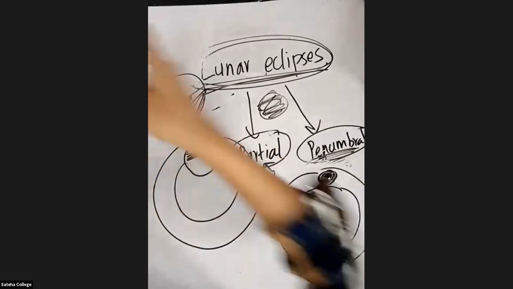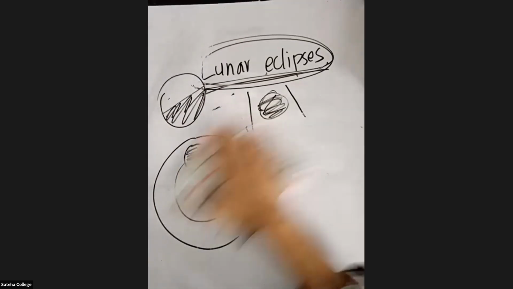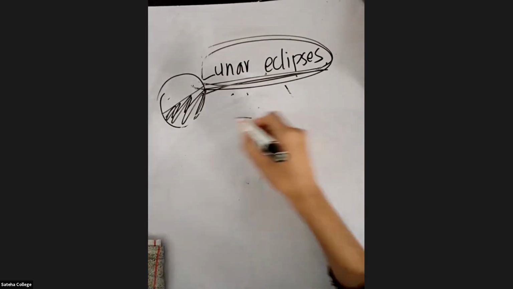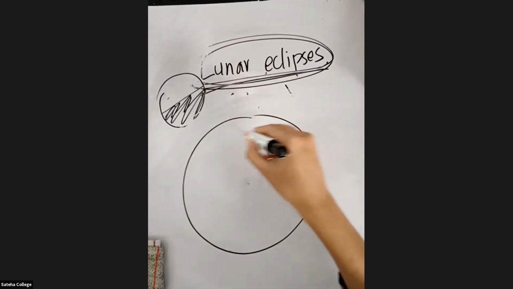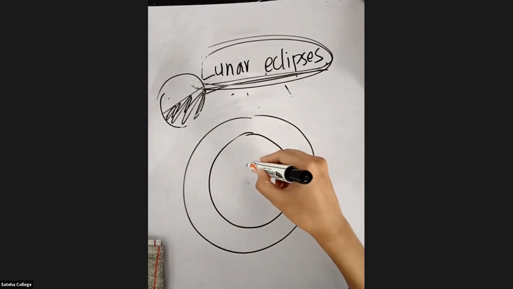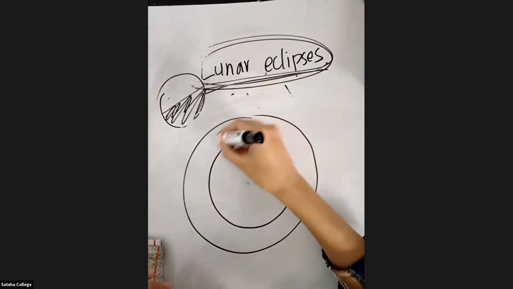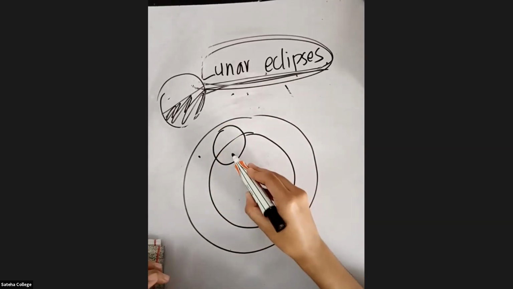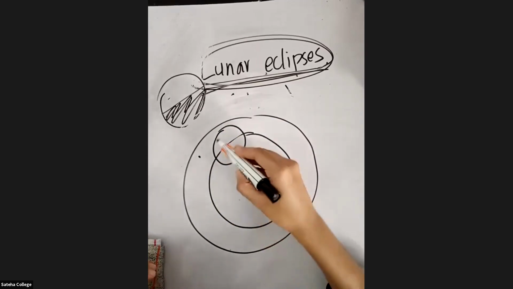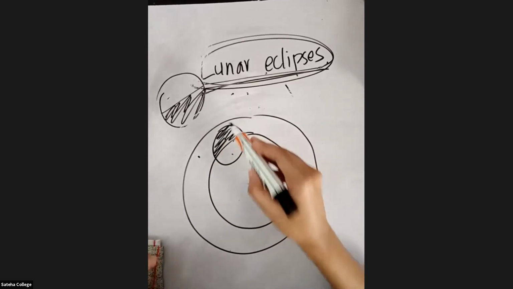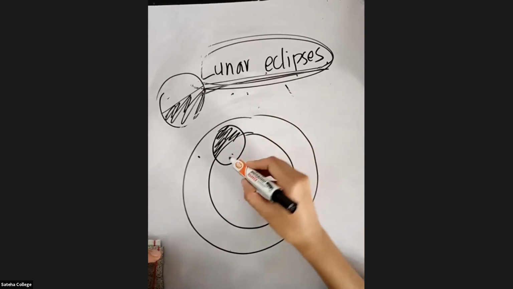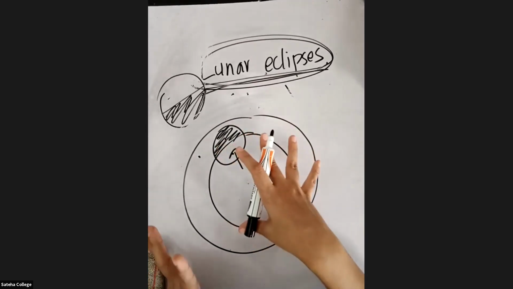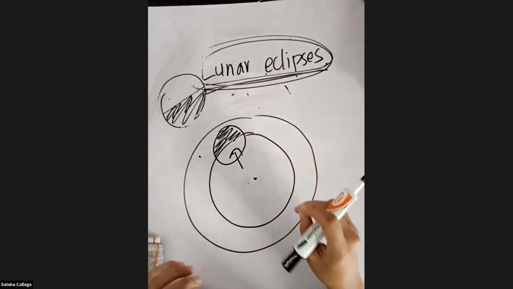Okay, I'll teach you what is partial lunar eclipse for the last time. Listen. During a partial lunar eclipse, this is the penumbra of the earth and this is the umbra of the earth. Partial means half. So half of the moon will be in the penumbra region and half in the umbra region. Half of the moon will be in the normal color because it's in the penumbra, and half will be reddish brown. You call this a partial lunar eclipse.